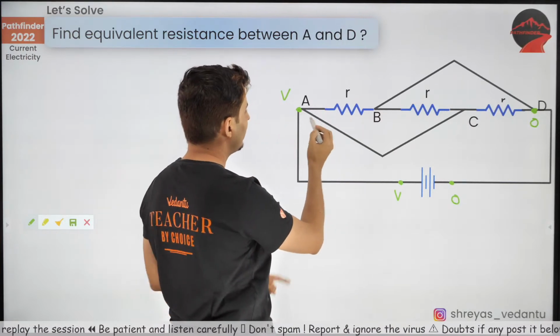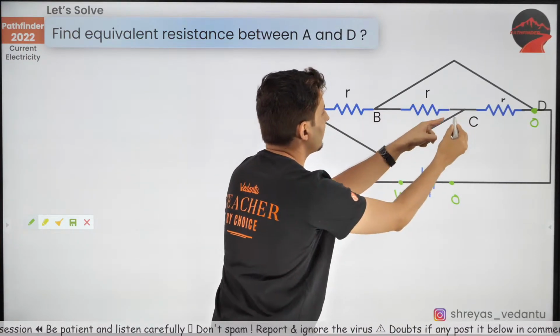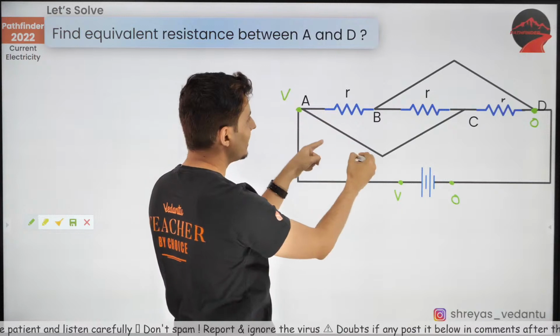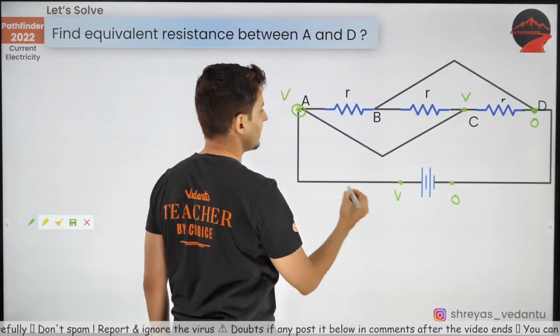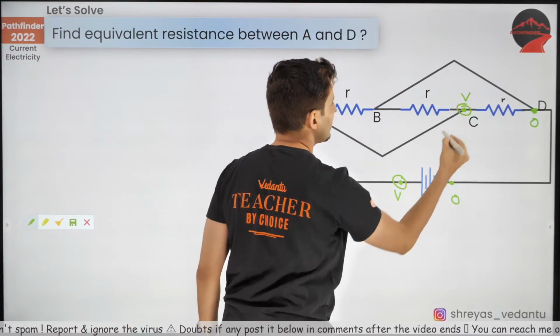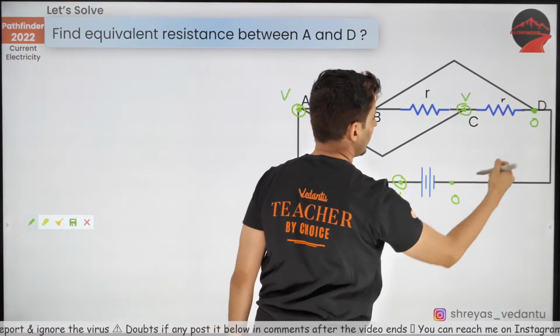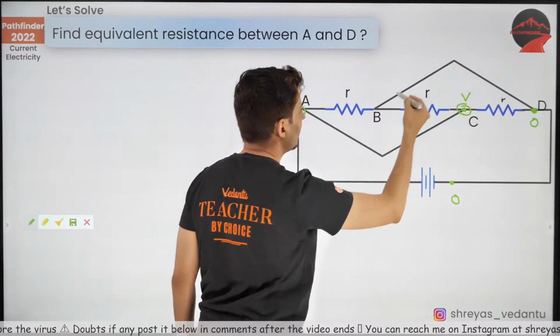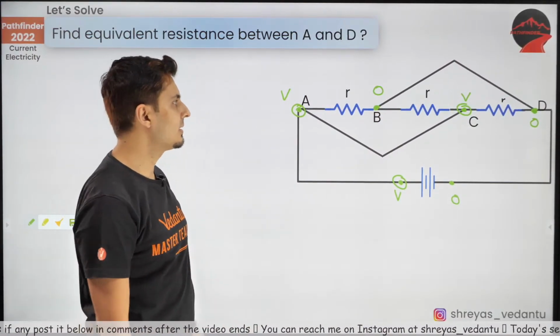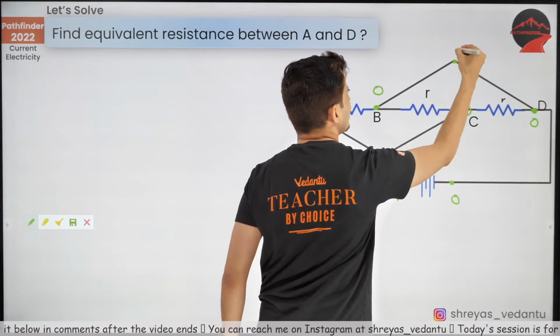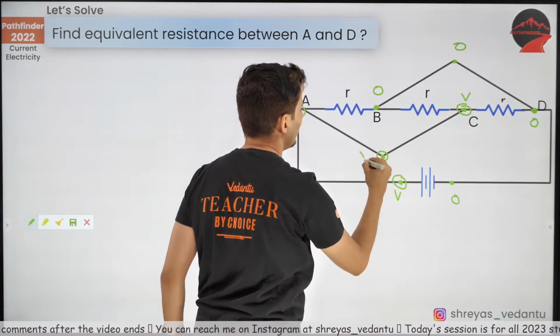Now, look at this. There is again a wire over here. So this is V. Even this point is V, guys. So this is V. This is V. Even this is V. This is 0. This is 0. There is a wire over here, so this is also 0. I hope you can see that. This is 0. This is also 0. This is V.